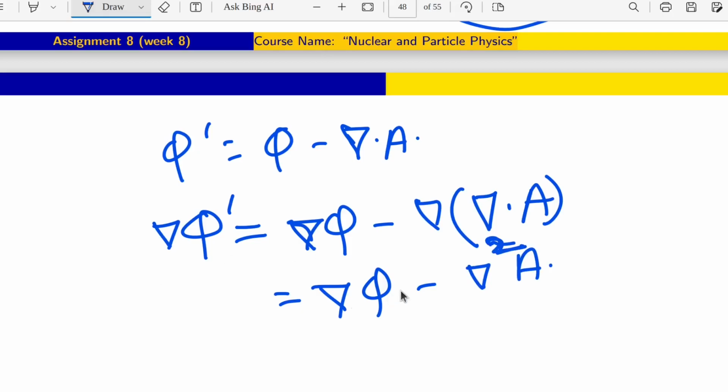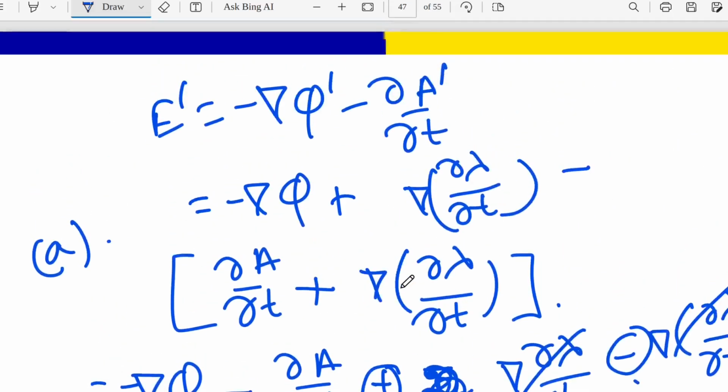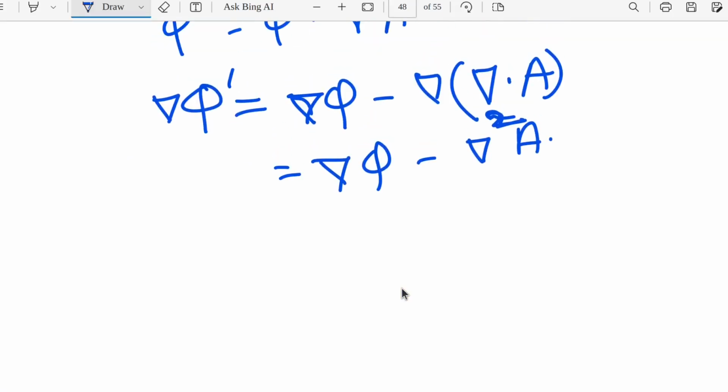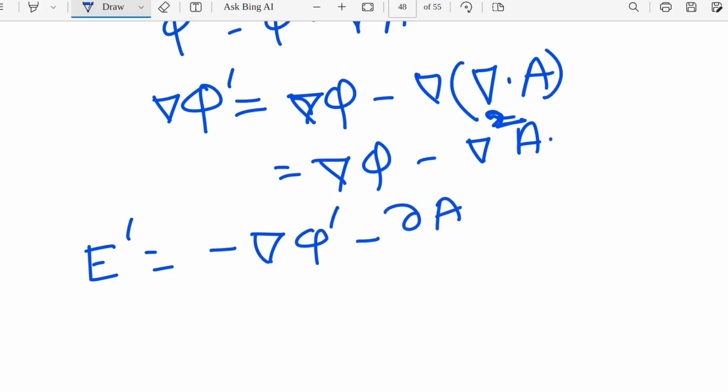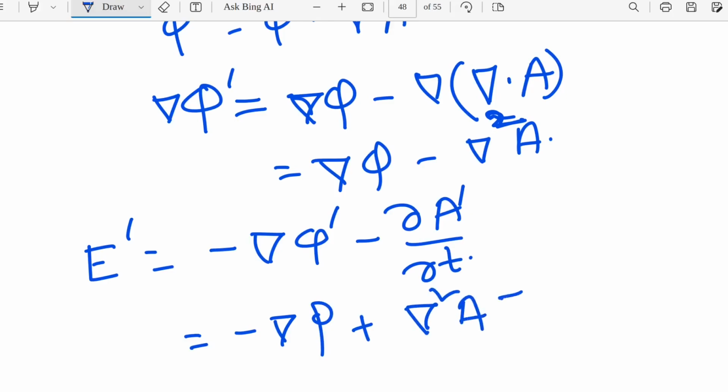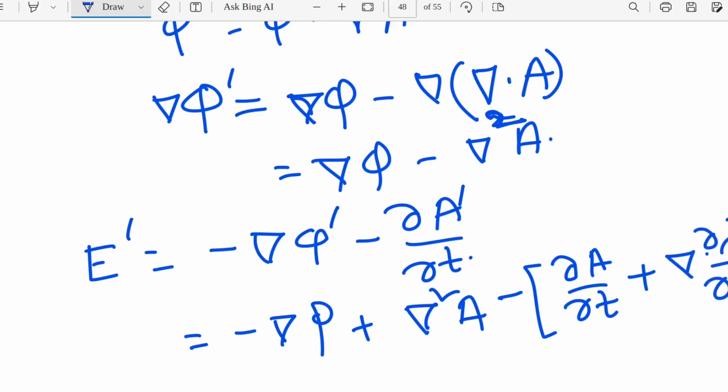Okay, now I am going to write the E prime here. E prime will be minus grad phi prime minus del A prime del T. So minus means it will be grad phi plus del square A minus del A del T plus grad of del lambda del T. How is it coming?